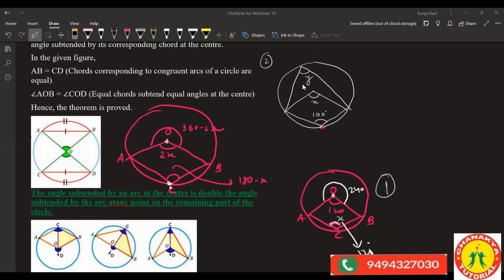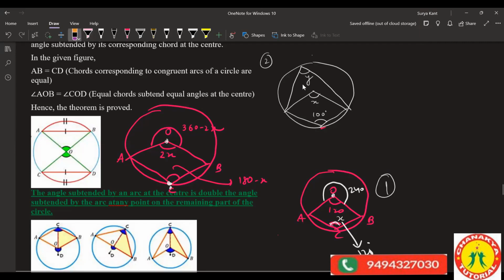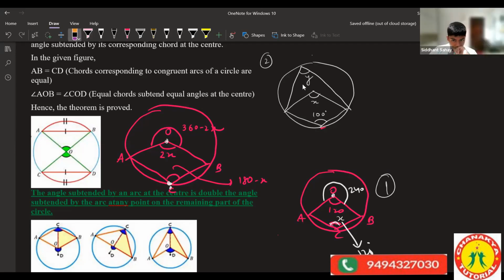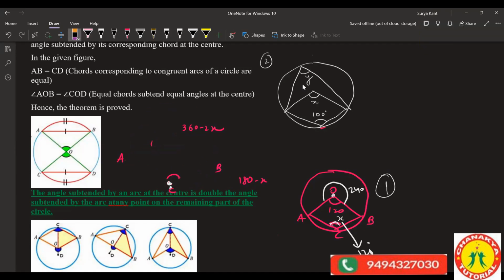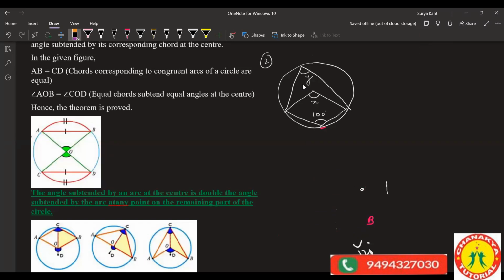Sir, I put x is equals to 100 and y is equals to 50. I told that center angle will be double than the circumference angle. Once again, I repeat over here. Circumference angle is given, center angle you also know, right? But y is equals to 50, right? Because 100 over here is given, and then x should also be 100. No, X is equals to 100? Tell me which reason is this? X will not be 100.